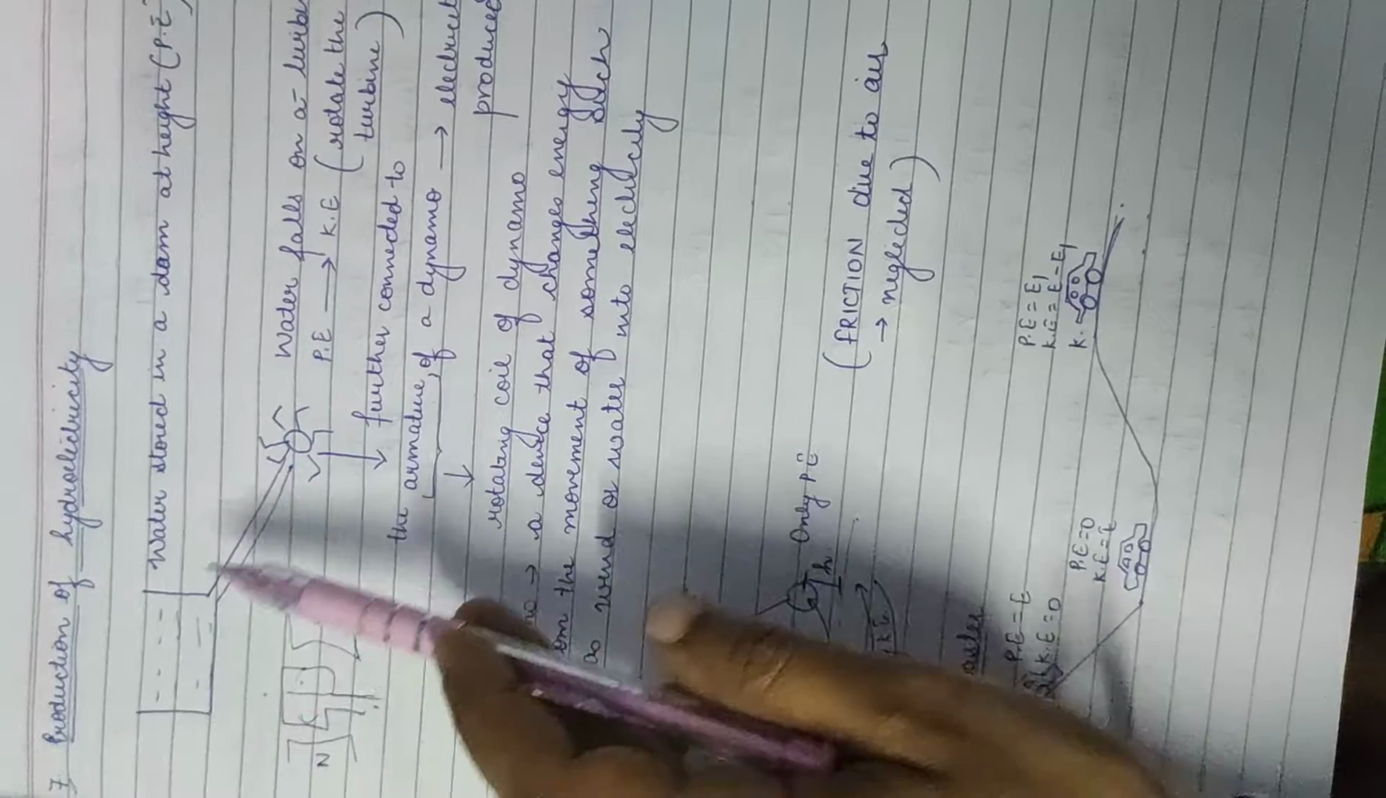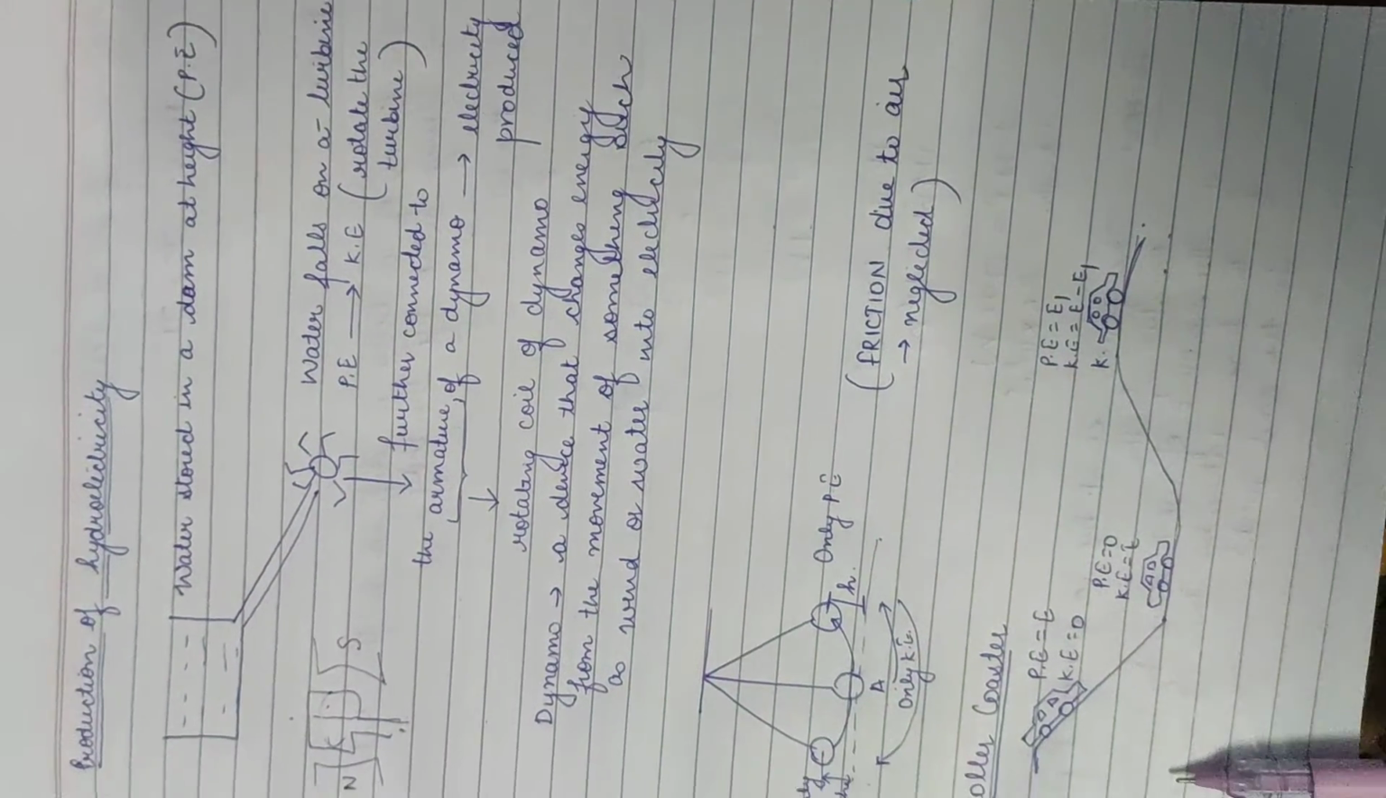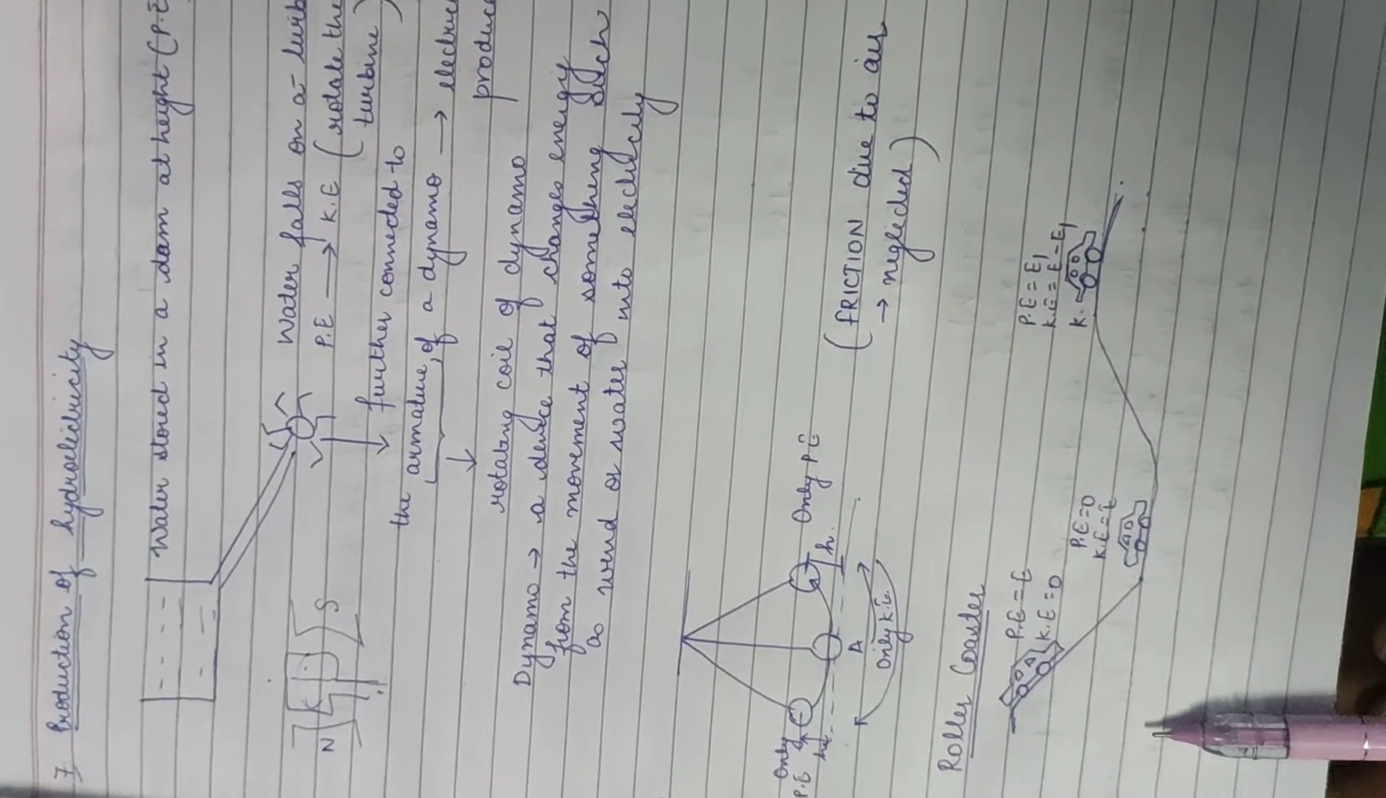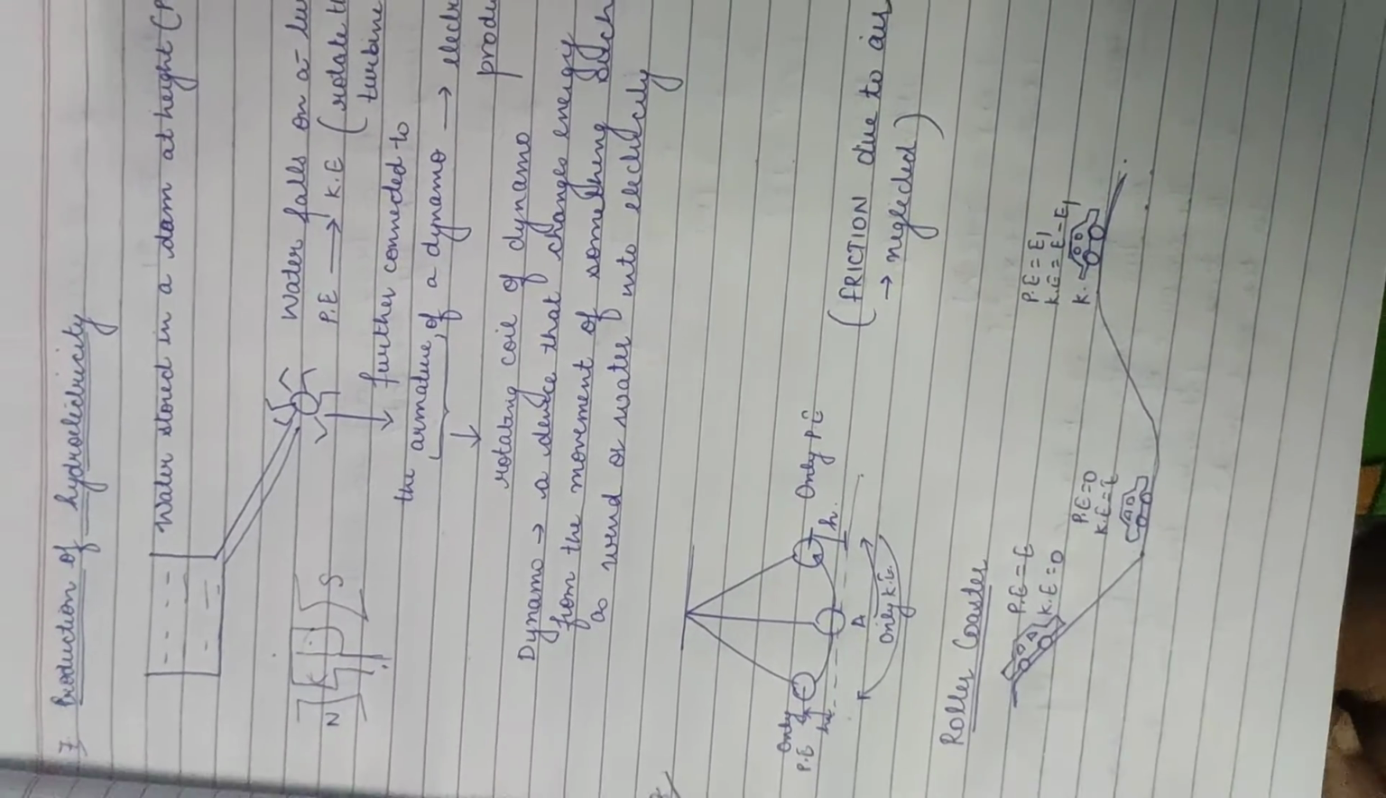So the basic thing you should know here is that when water is stored in a dam, that has potential energy. Coming onto the turbine, the turbine is moving at a very fast pace. That has what? Kinetic energy.